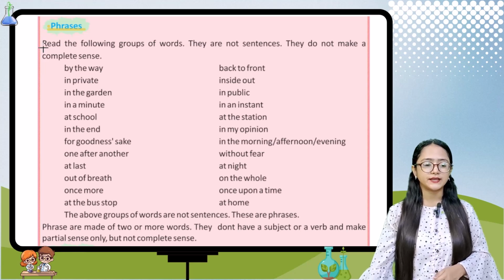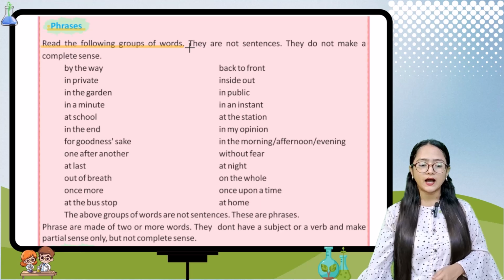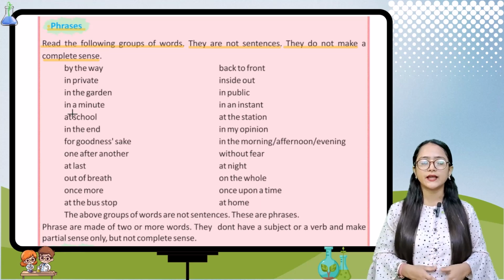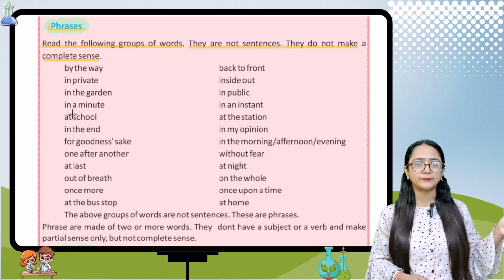Now here it is saying, read the following group of words. They are not sentences. They do not make a complete sense. Basically, here some words are given and they do not make any kind of complete sense.